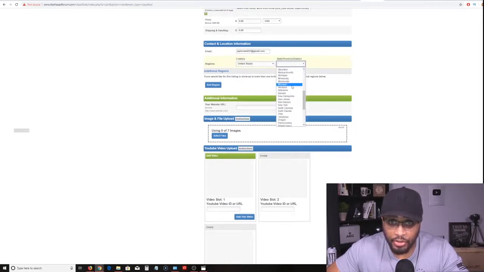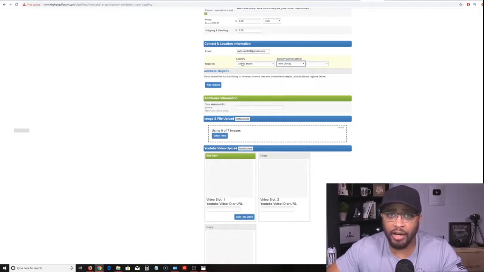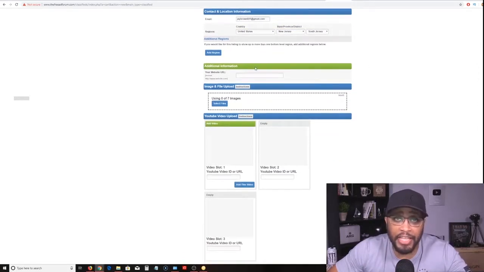And I'm going to choose, let's choose New Jersey. So you can choose any state, any country you want here. Right here, I'm going to choose South Jersey. This next step right here is very important. This little green box right here is where you put your website URL. When people visit your ad, it's going to say something like, click my website or click here for my website. If you don't put this here, you're not going to get signups.